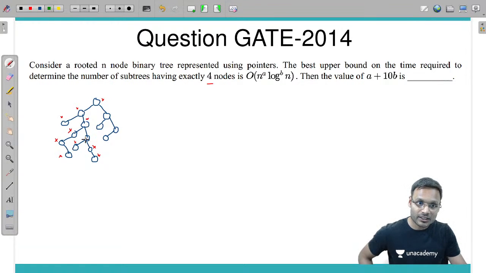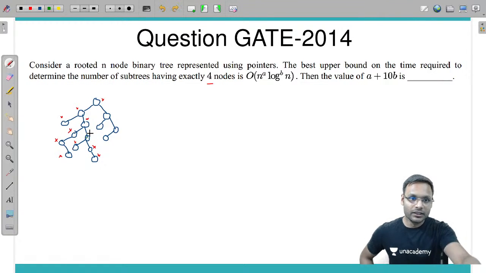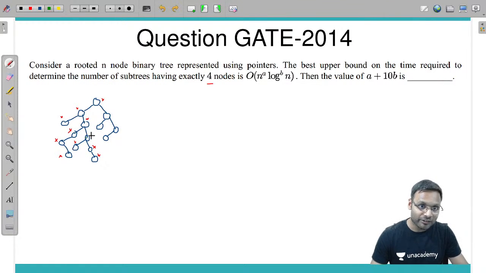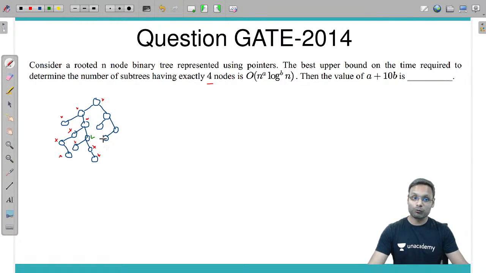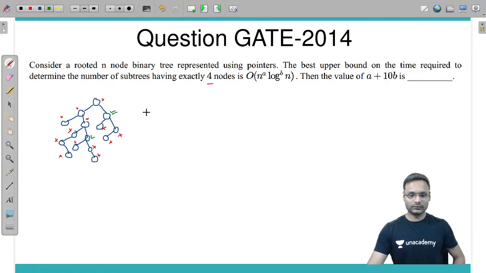So green लगा देते हैं इसमें. This is the node which is the root of that subtree which is having four nodes in that subtree. Similarly, this one no, this one no, this one no, and this one is yes. Correct.